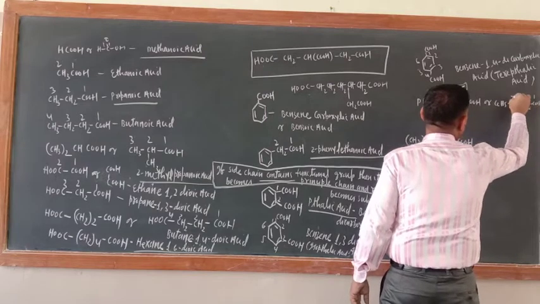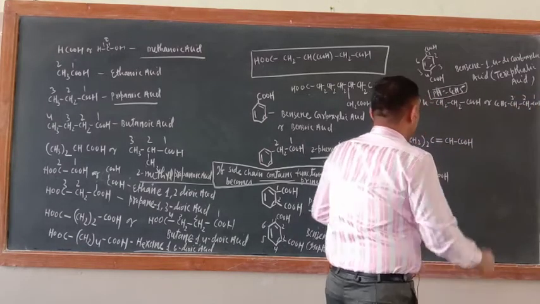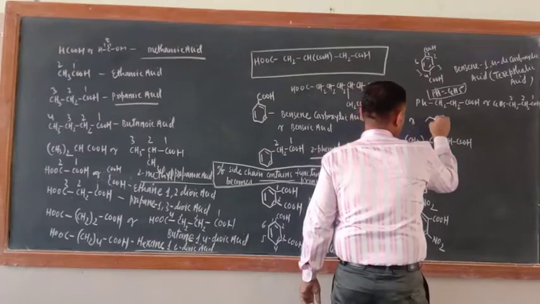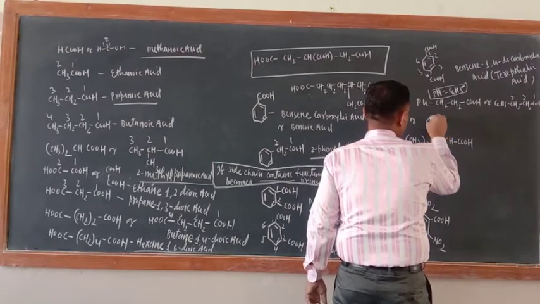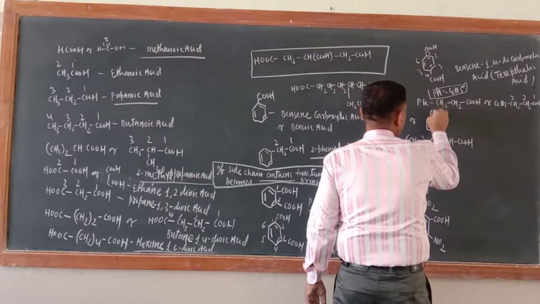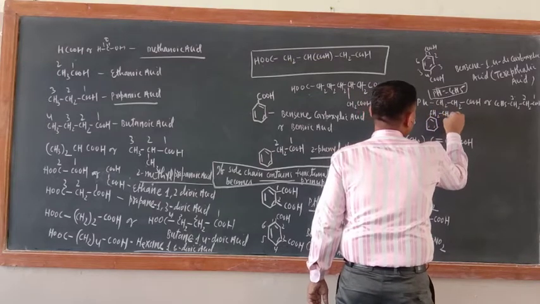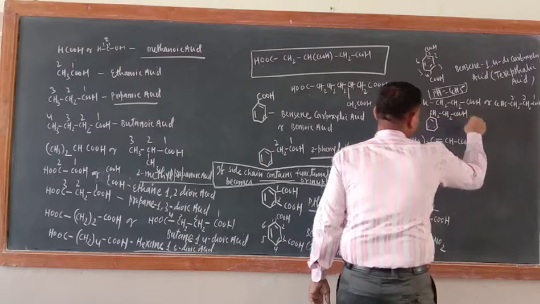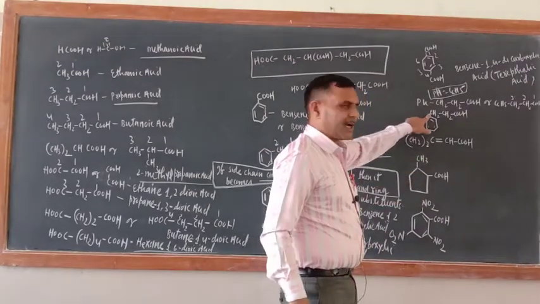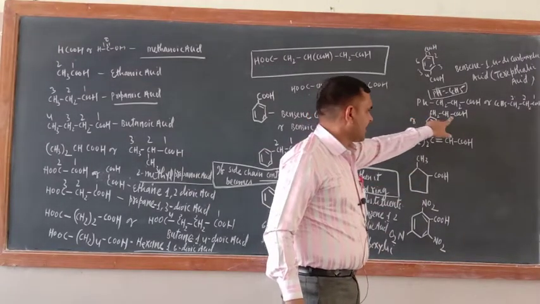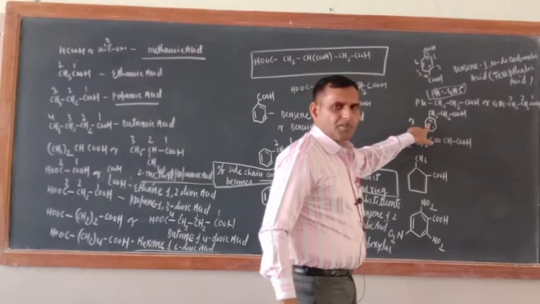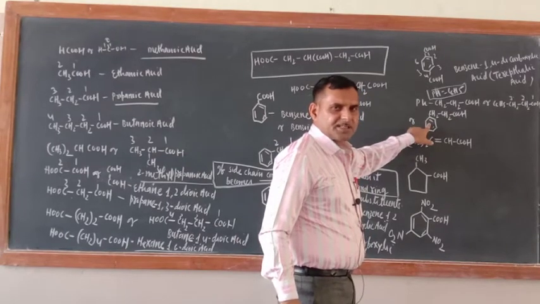1, 2, 3. Okay, just see here, you can write this one like that also, benzene ring, and here CH2 COOH, correct. And now here also side chain contains functional group. COOH group is not directly bonded with benzene ring, it is bonded with side chain.